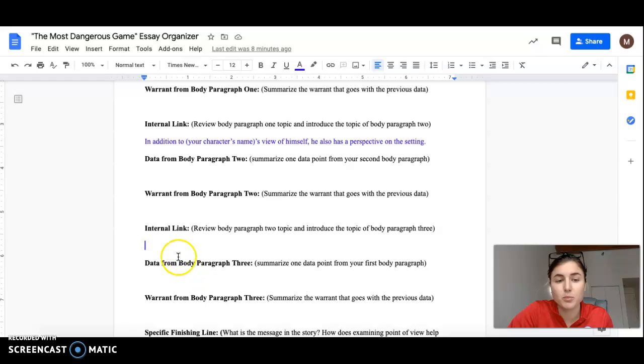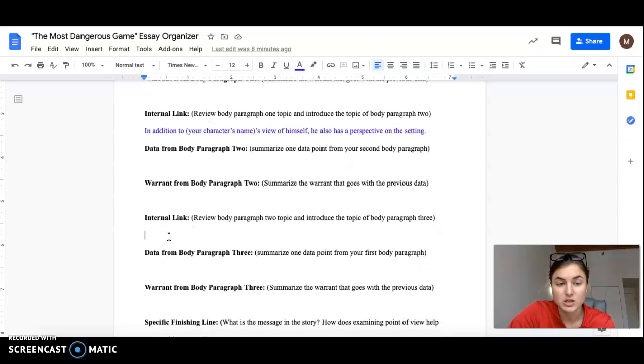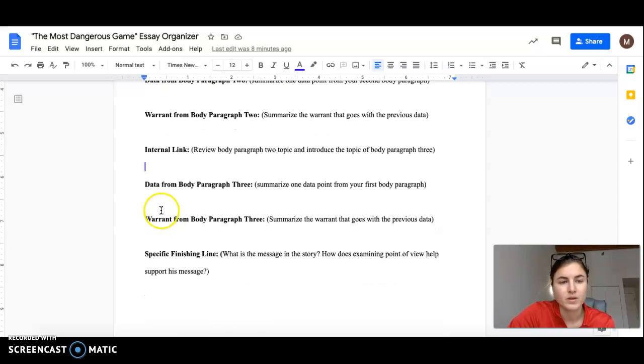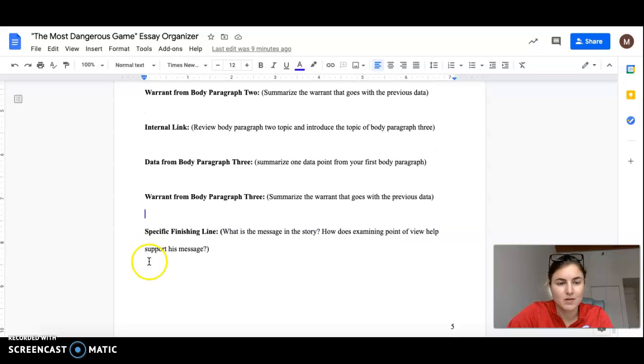This internal link, I did not start for you. Use the internal link above, or go back to previous essays, but you will review that you just covered setting, and then introduce that you're about to cover the topic of the third body paragraph, your character's view of the other main character. So you have to write this internal link on your own. Then repeat those same steps with body paragraph 3, choosing a data point and rewording that data point and warrant. Make sure those are only one sentence each, and then you have your finishing line.